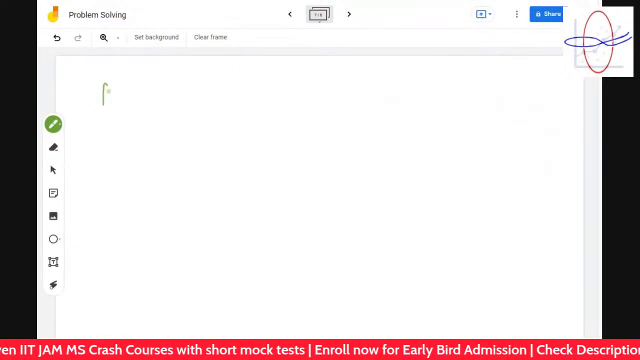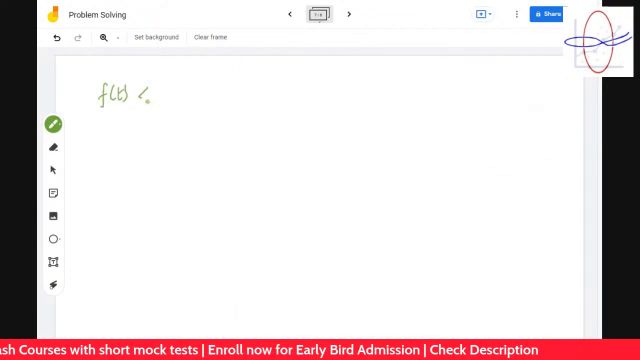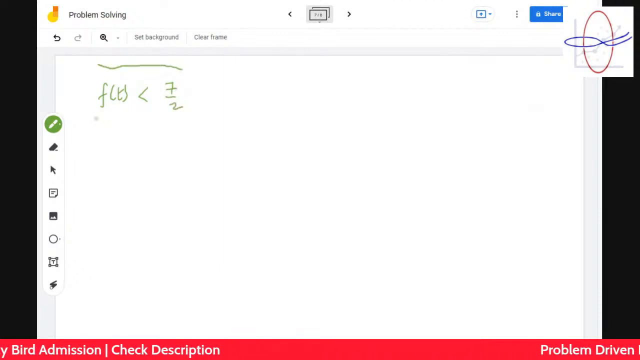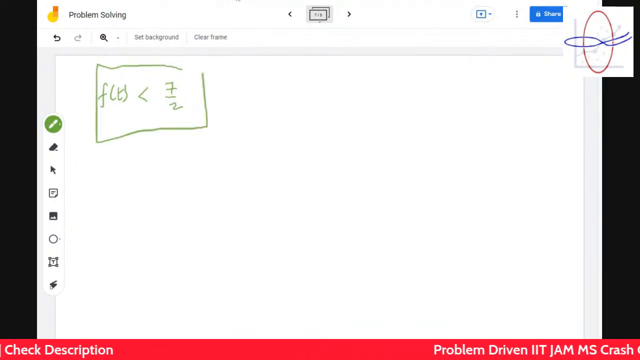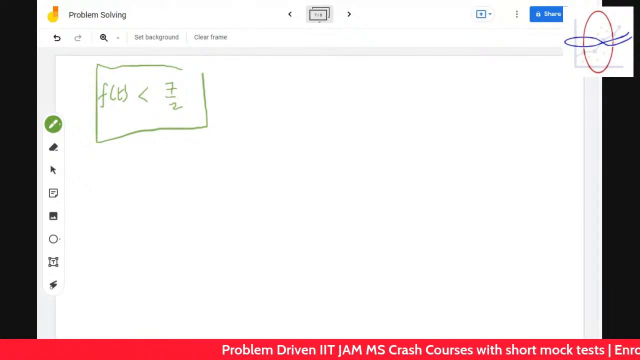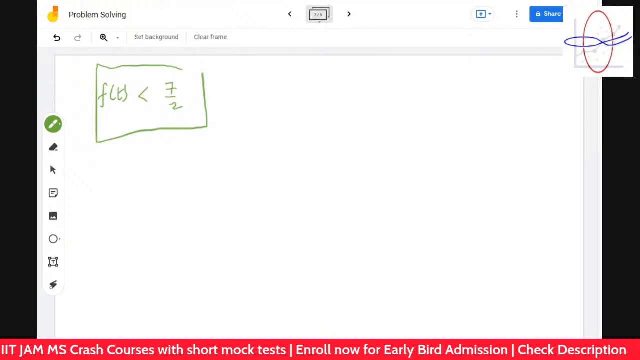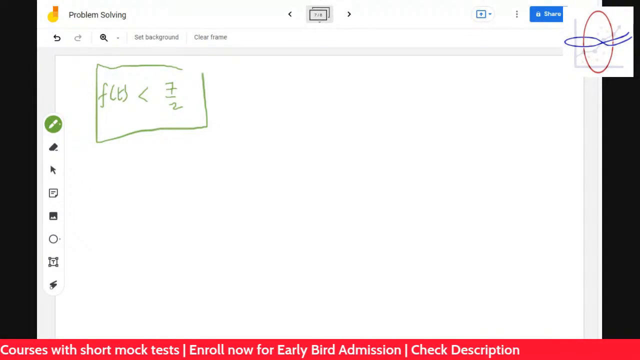So we have already shown that ft is less than 7 by 2. All of you understood this? We have shown already ft is less than 7 by 2, right? You're right, thanks, Dev. We have already shown ft is less than this, right? All of you got this? Suryansh, did you understand?